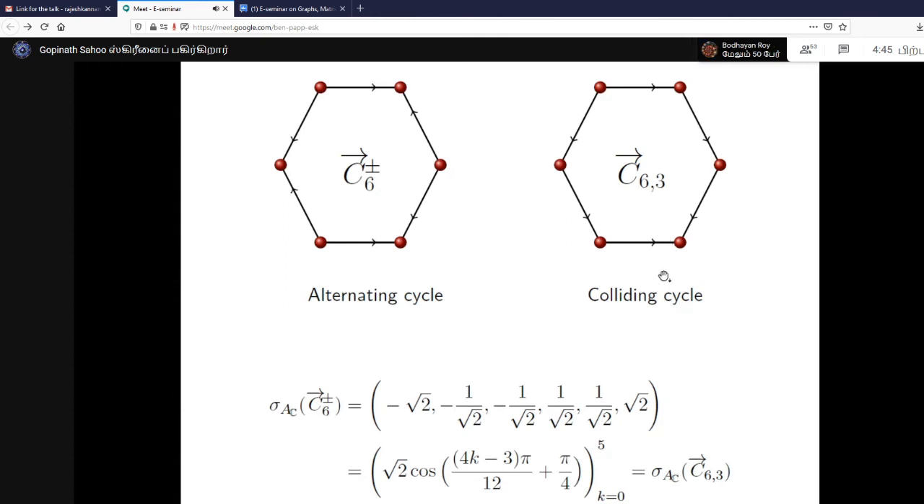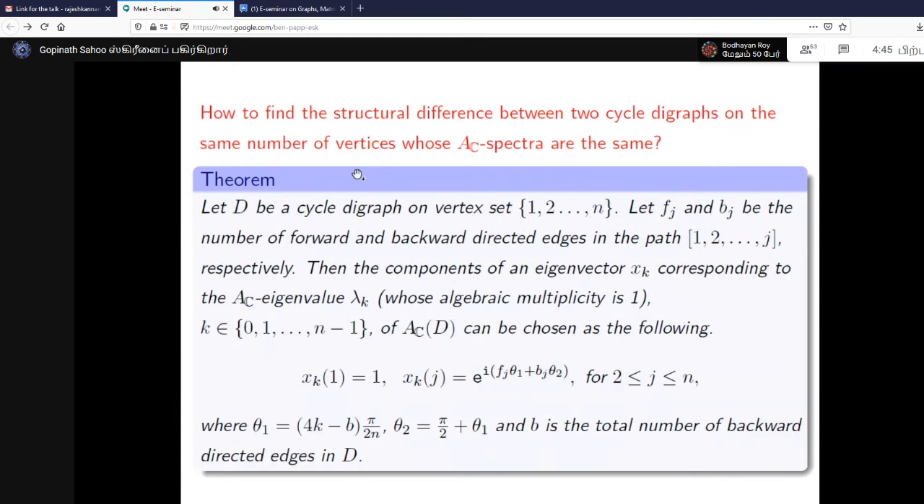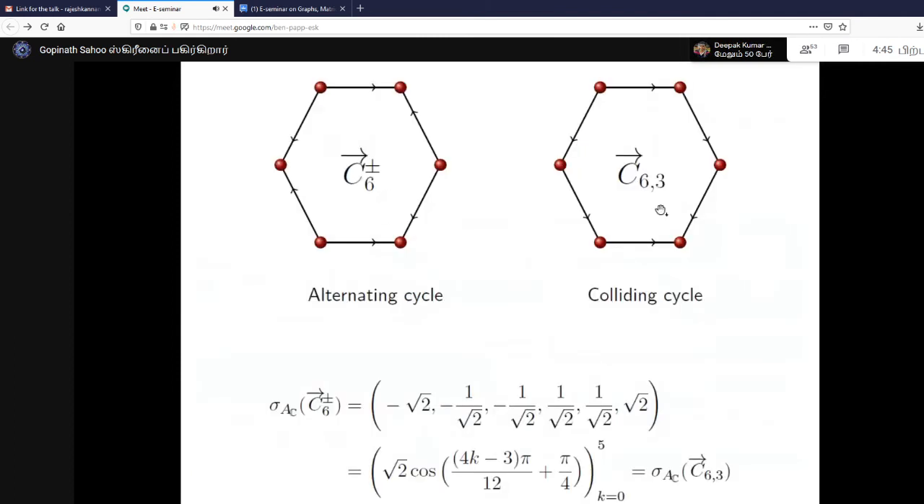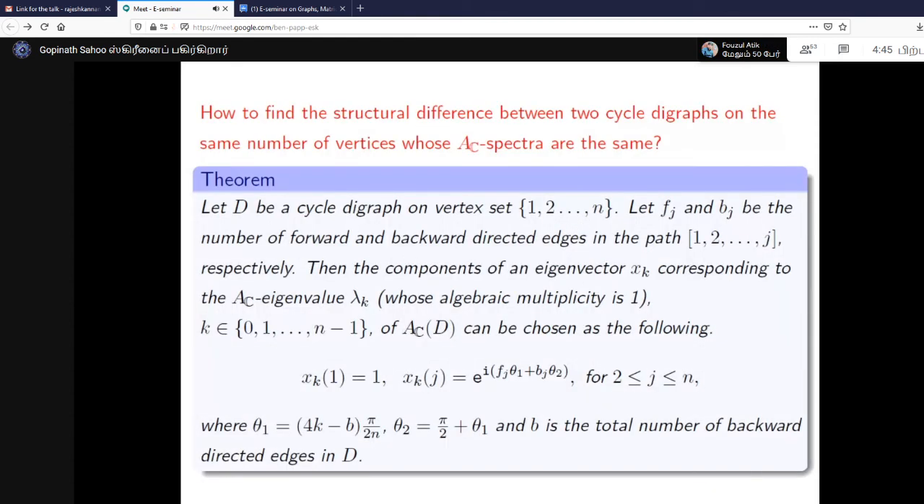Now the next question is how to find out the structural difference between two cycle digraphs on the same number of vertices whose complex adjacency spectra are the same. That means if these have the same spectrum, how can we find out the orientation? Let me remind you, in the case of the adjacency spectrum, this was not possible, right? So now we have a theorem. Let me explain it quickly by showing one example.